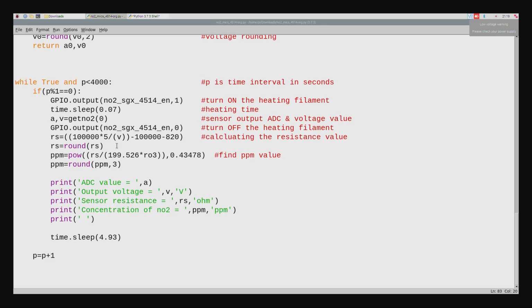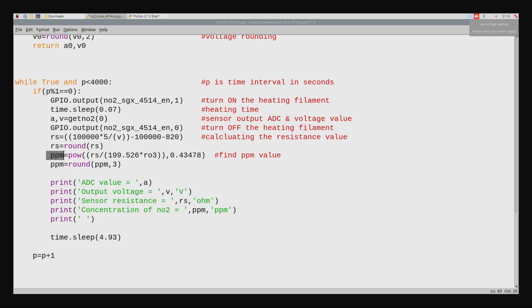The reference circuit given by the SGX sensor tells you that you have to put this expression in order to measure the Rs value. Repeat the same process to get the R naught value as well, in a clean environment where you know that there are no gases around, and that gives you an R naught value. Together you come back with R naught and Rs by R naught, use the data sheet, and then make a measurement.